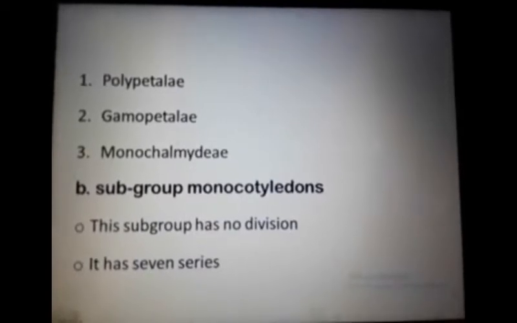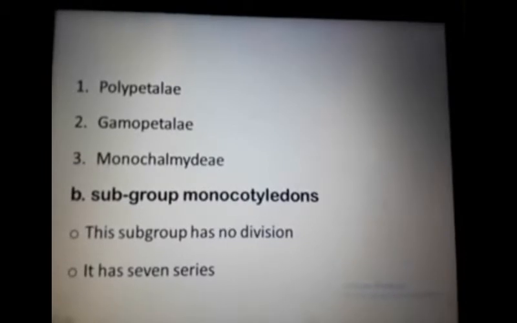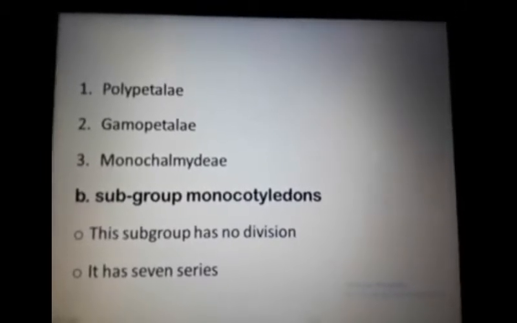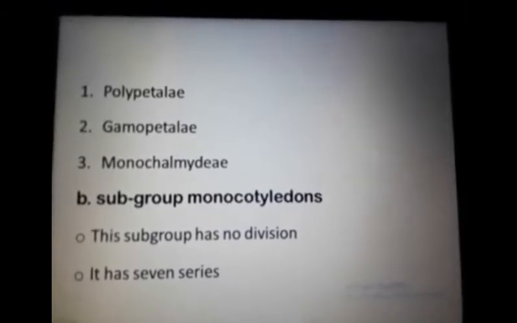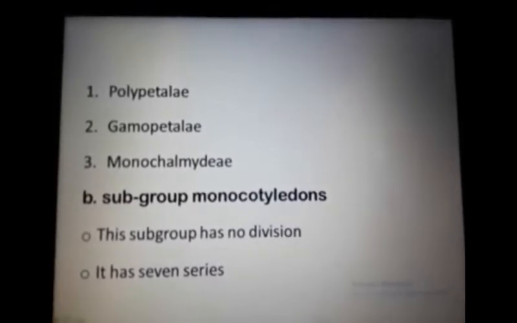So division second, that is the Gamopetalae. In case of Gamopetalae, the corolla is fused, and in case of Polypetalae, they are free. The stamens are few and attached to the corolla, and it has three series. These are the Inferae, Heteromerae, and Bicarpellatae.